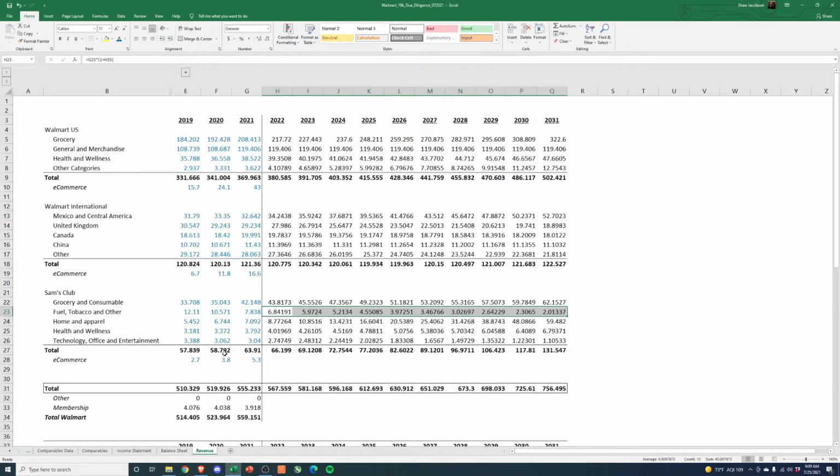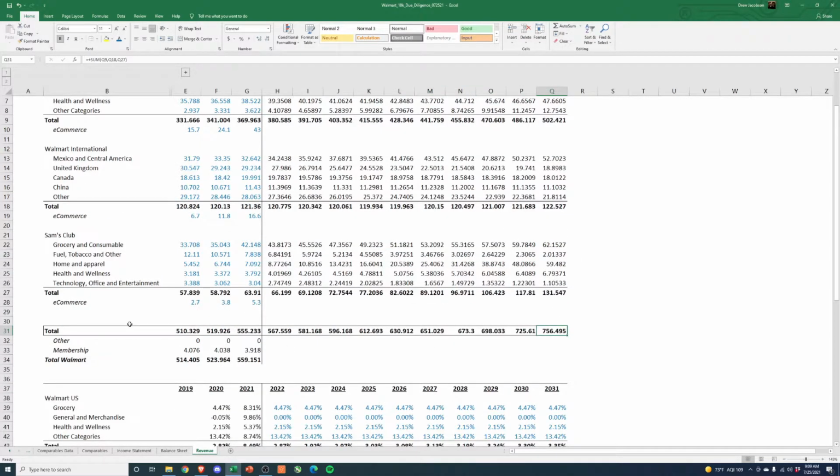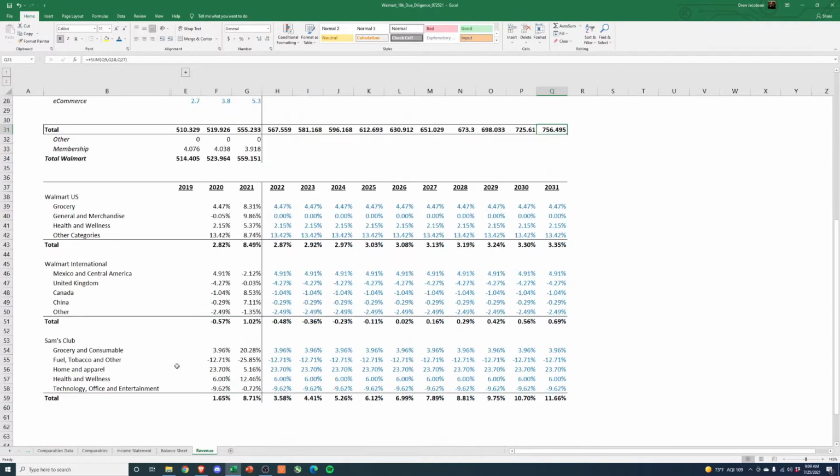So, I think there's some stuff we have to go tweak here, but in total, this would get us 756 billion in revenue. And if we actually did a total growth, we can see if it's in line with that 2 to 3% we were expecting, and see if this is even remotely reasonable or just a little bit crazy.